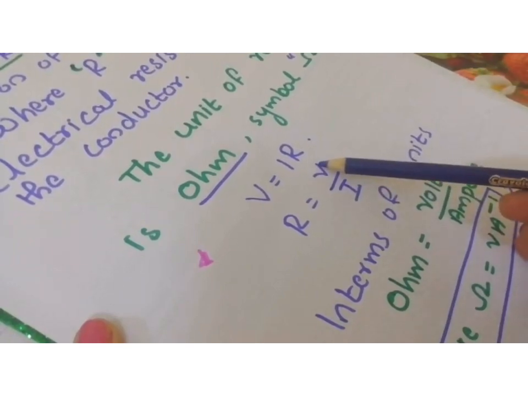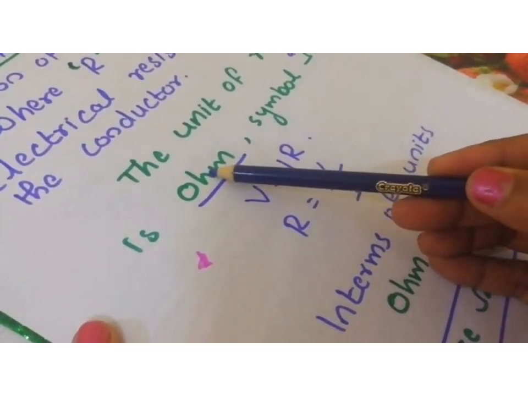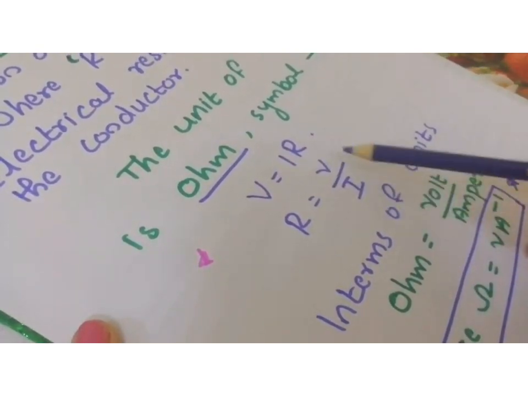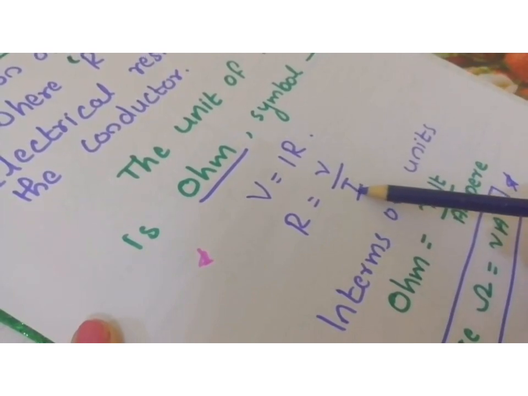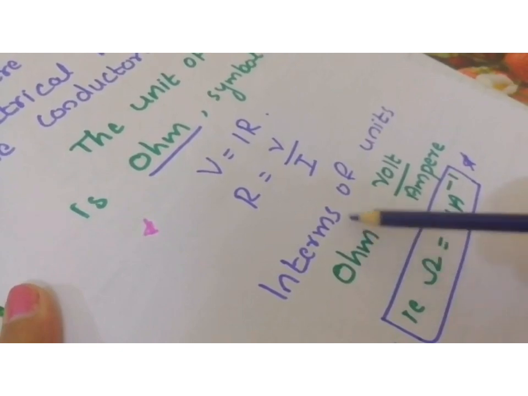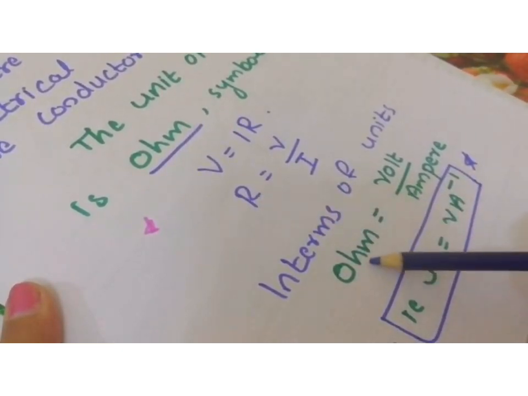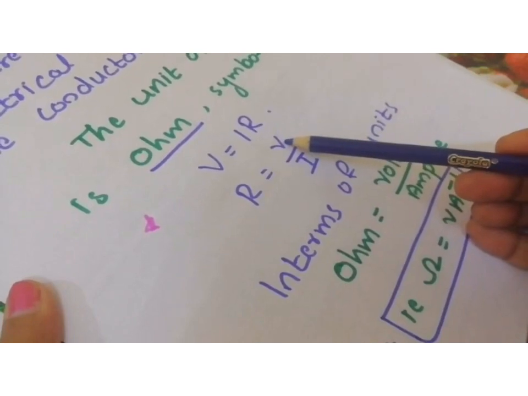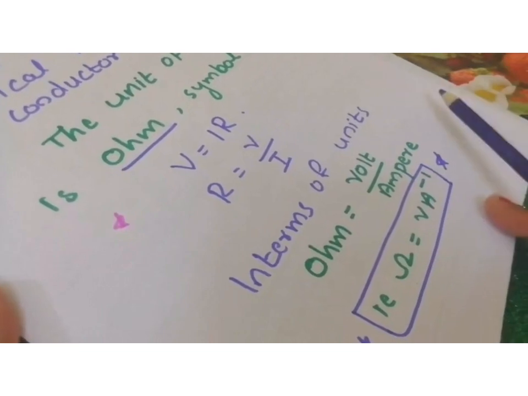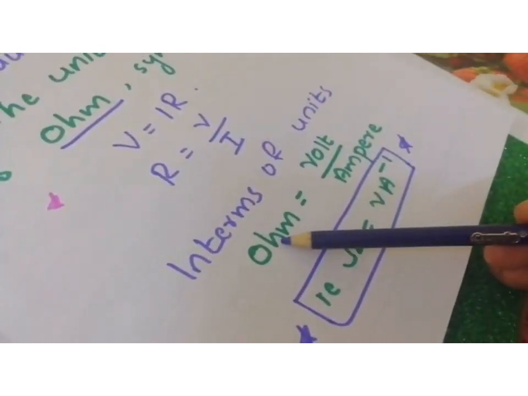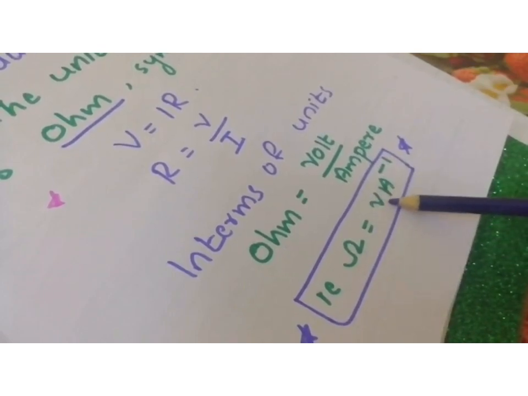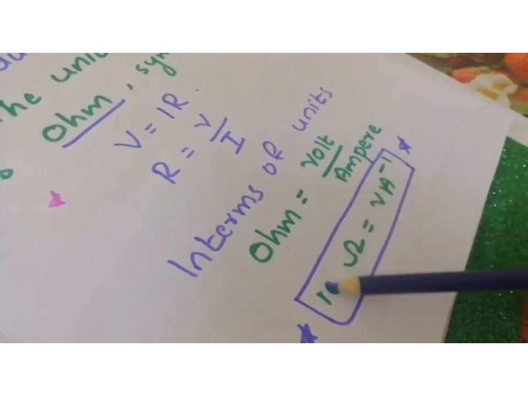Then we are going to write Ohm in terms of the unit of potential difference and the unit of current. That means in terms of units, the unit of resistance is Ohm, the unit of potential difference is volt, and the unit of current is ampere. Therefore, Ohm is equal to volt divided by ampere, or Ohm is equal to V A raised to minus 1. All these are important.